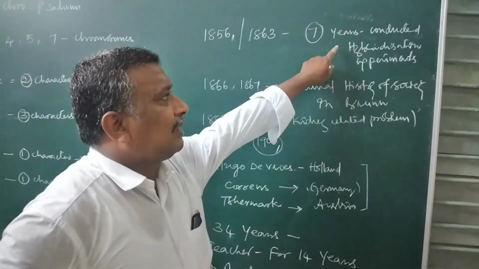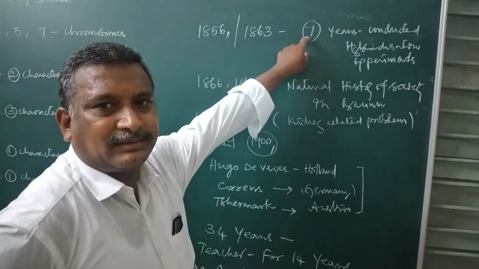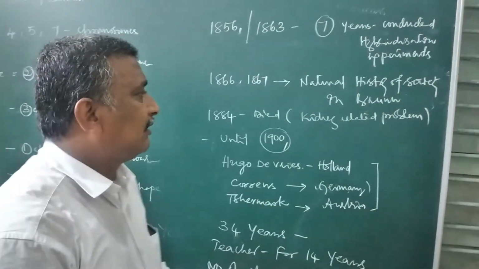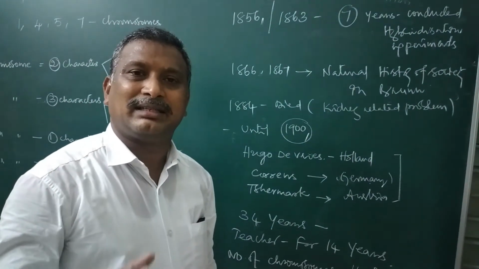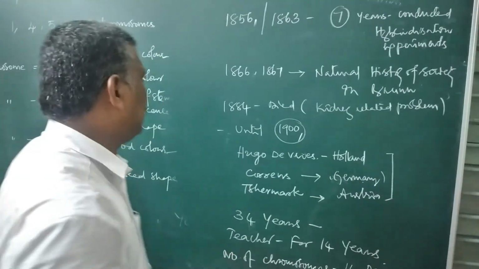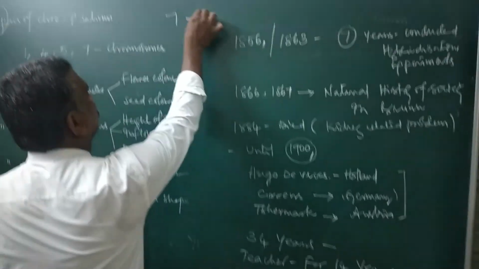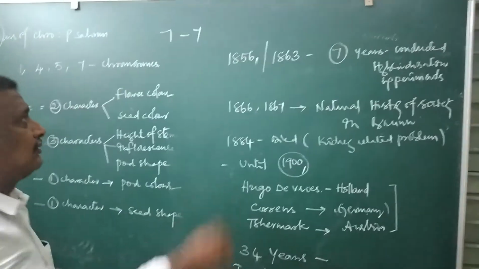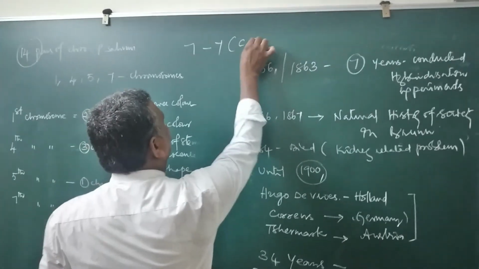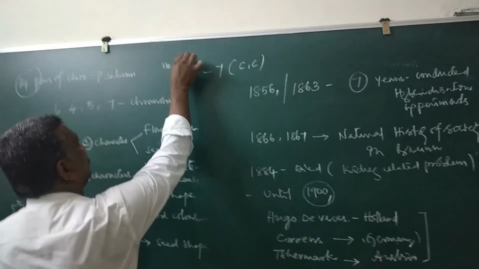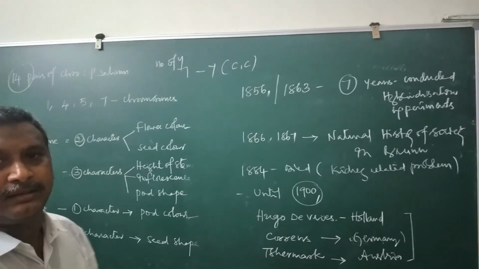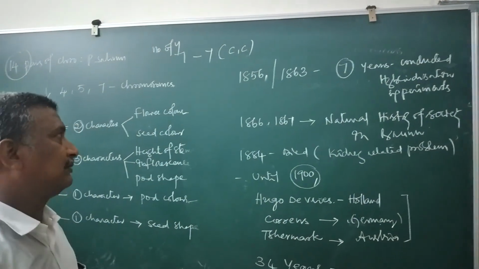He conducted hybridization experiments for 7 years, and finally Mendel selected 7 pairs of contrasting characters for his experimentation. So 7, 7. This 7 is for contrasting characters. This 7 is for the number of years he did hybridization experiments.